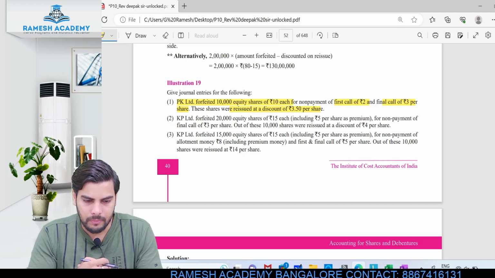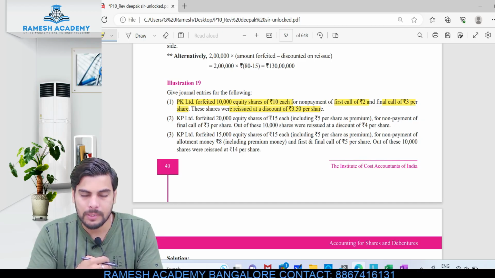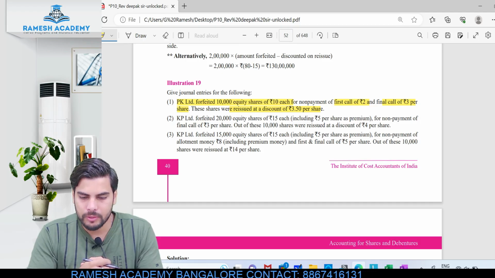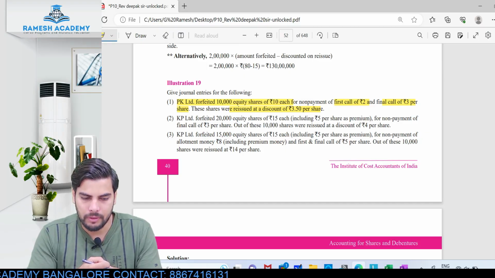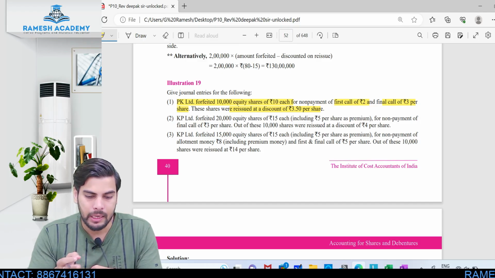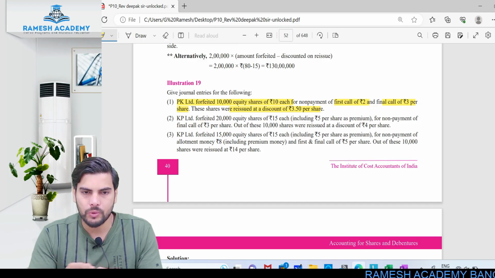Okay. So KP Limited forfeited 20,000 equity shares of rupees 15 each, including 5 rupees of securities premium for non-payment of final call of 3 rupees per share. Out of these, 10,000 shares were reissued at a discount of 4 rupees per share. Okay, so KP Limited forfeited 15,000 equity shares of rupees 15 each, including 5 rupees premium for non-payment of allotment money 8, including securities premium, and first and final call money of 5 rupees per share. Out of these, 10,000 shares were reissued at 14.